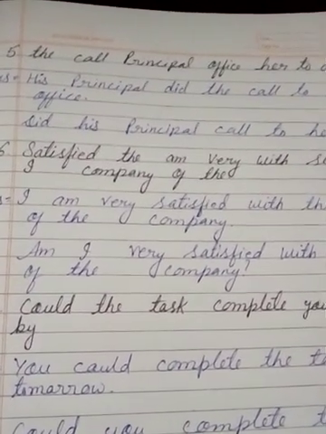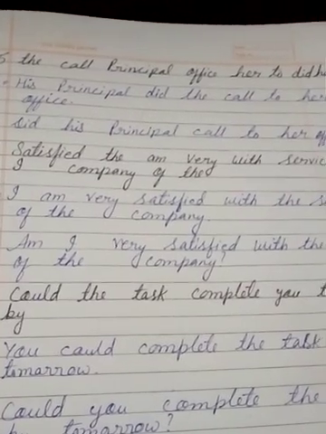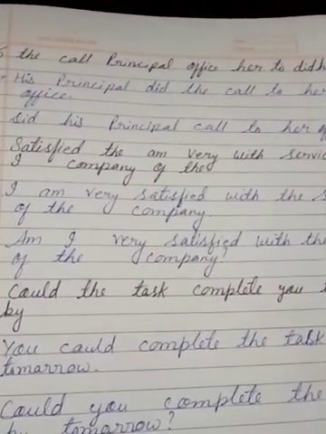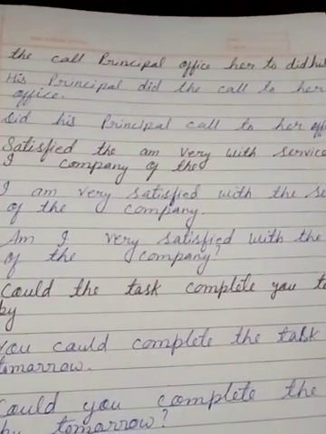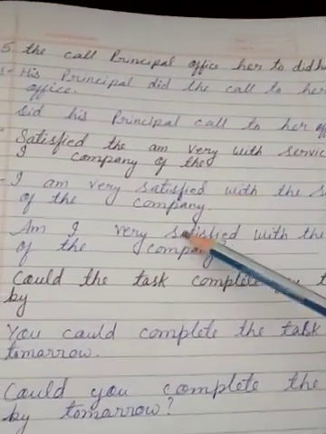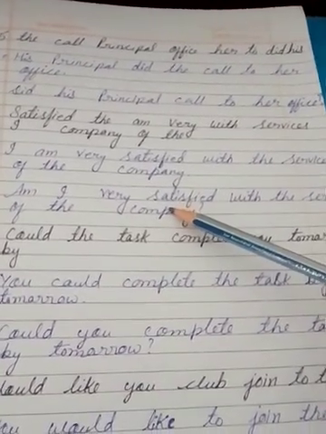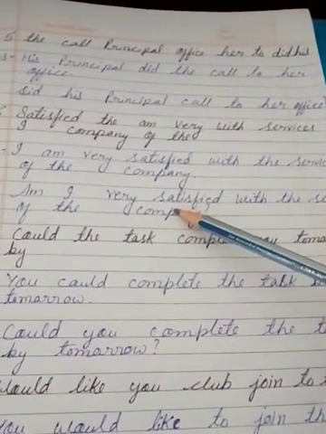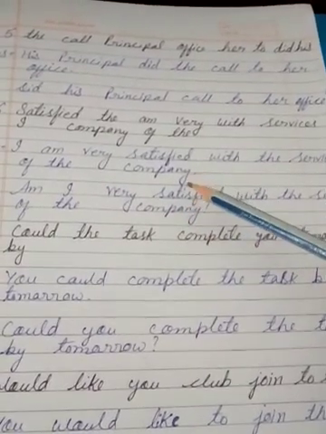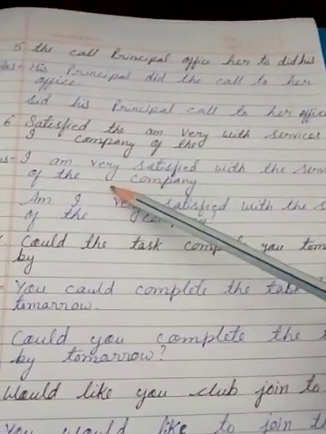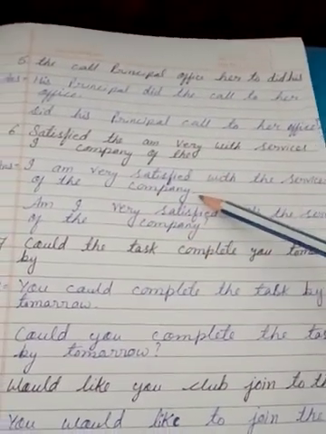Question number 5: the principal did the call to her office is a statement. When we change this into interrogative, it will be: did his principal call to her office? Question number 6: satisfied the am very with service I company of the is a question, and the correct answer will be: I am very satisfied with the service of the company, a statement sentence.